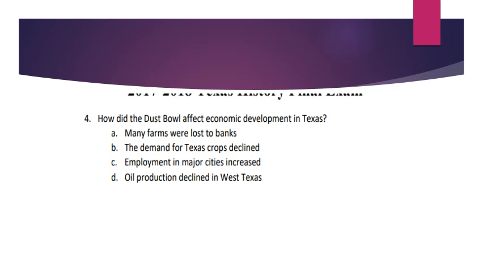Number 4. How did the Dust Bowl affect economic development in Texas? A. Many farms were lost to banks. B. The demand for Texas crops declined. C. Employment in major cities increased. D. Oil production declined in West Texas.